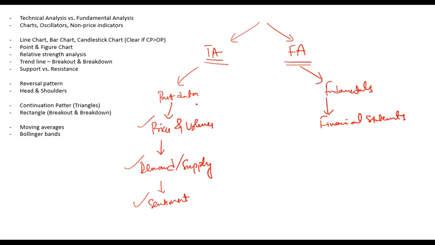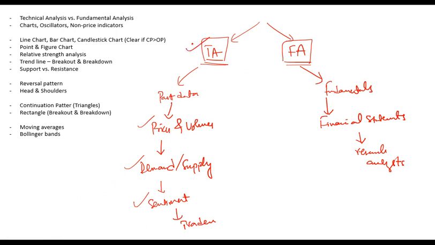Now moving on, the application is that technical analysis is generally used by traders and fundamental analysis is generally used by equity research analysts. The equity research analyst would find out the stocks that should be bought or sold, and then traders would be deciding when to buy what and when to sell what, and for that they will be using technical analysis. So fundamental analysis can help decide the universe in which you want to trade, and then what to buy, what to sell, and how you keep on buying and selling. That is done on a daily basis, and is analyzed through technical analysis.